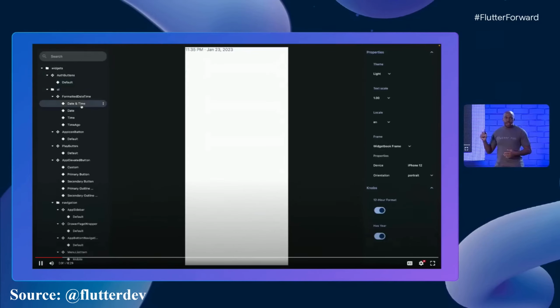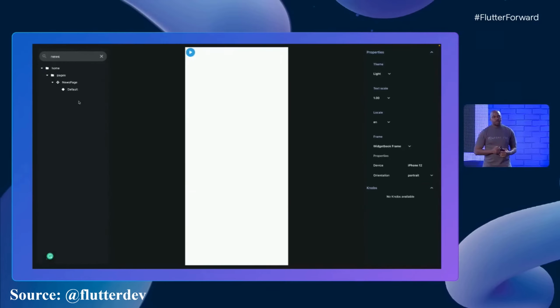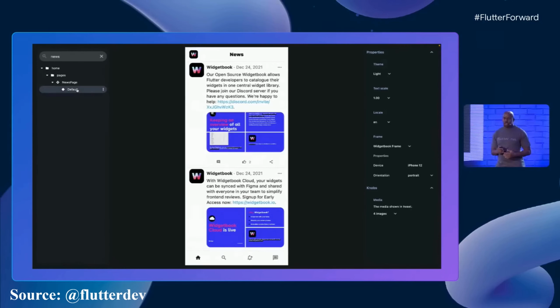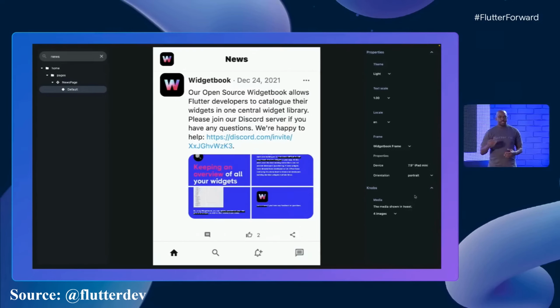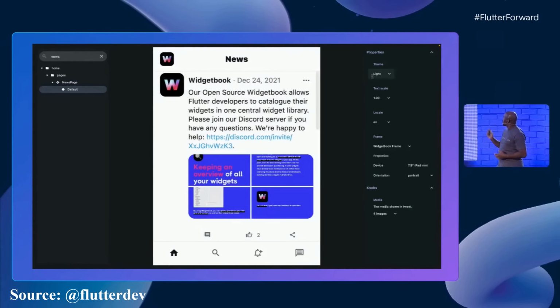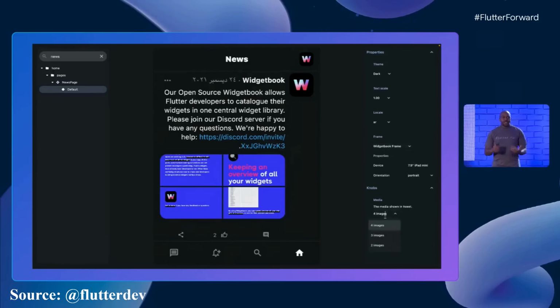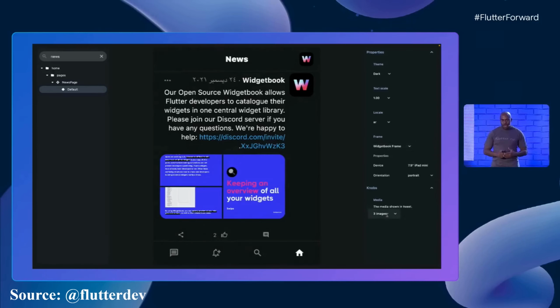On the left-hand side, we can see all the different components of the app. Clicking on one of them, you can adjust what it looks like and see what it looks like in the middle view here. And on the right, you have all these settings that you can see how it looks. In this case, you can play with the theme right now. You can go on and change your locale and so many other things. And this is great to test things out and make sure everything is working as planned.